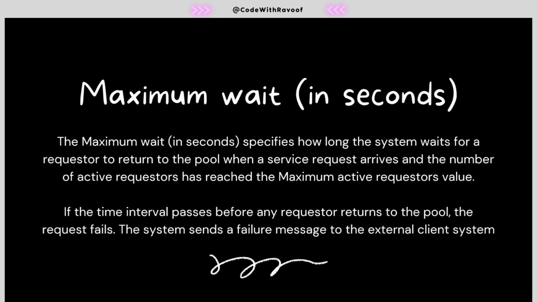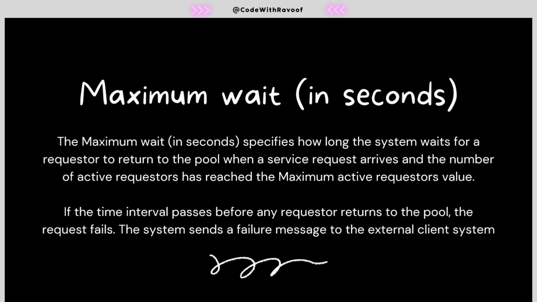And obviously maximum wait. As I mentioned, maximum wait is how long the system needs to wait for a requester in order to return to the pool. Based on what we have defined in the maximum wait, it will be implemented accordingly.